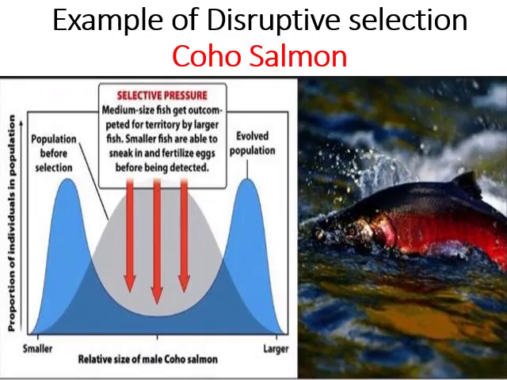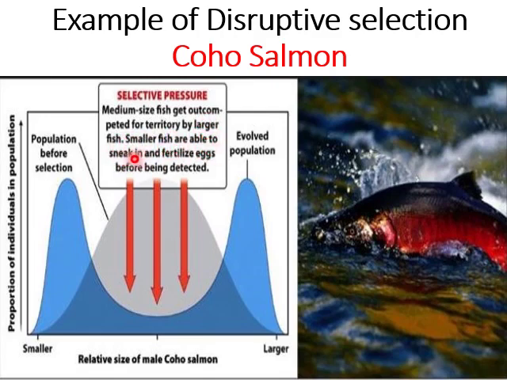Now let's discuss another example of disruptive selection, i.e. Coho salmon. Here is the Coho salmon. In this graph you can see the relative size of male Coho salmon on the x-axis, and on the y-axis is the proportion of individuals in the population. As you can see, the graph is bell-shaped, which indicates the selection pressure acting upon it. Medium-sized fish get out-competed for territory by larger fish.